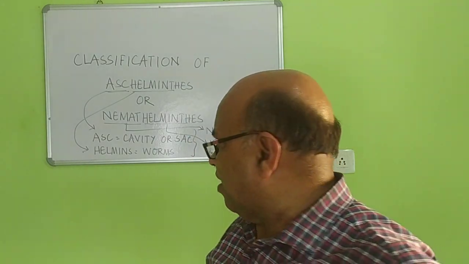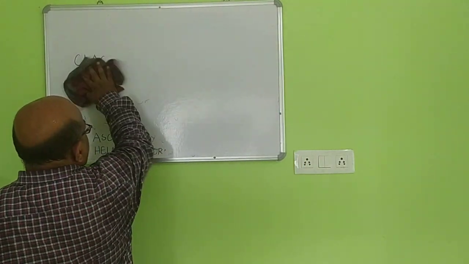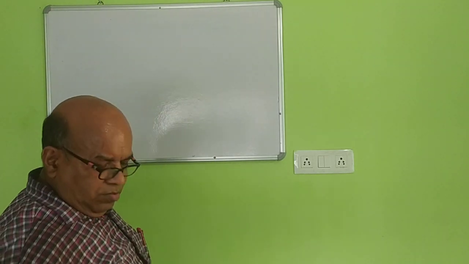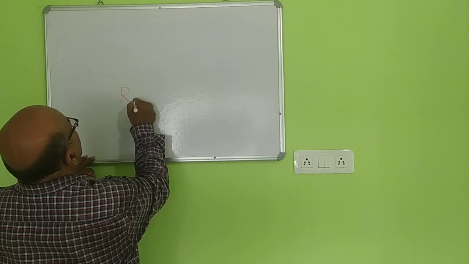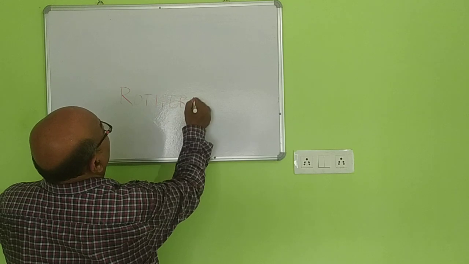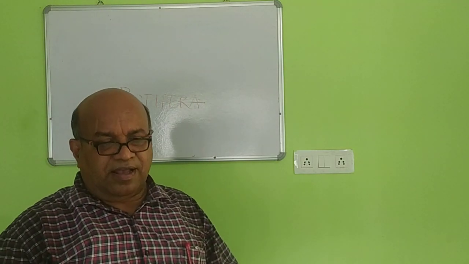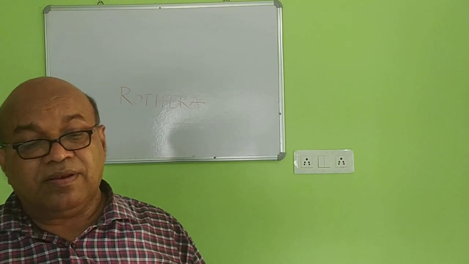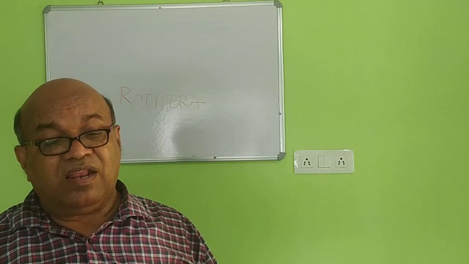Phylum Rotifera. In the term Rotifera, you find 8 letters.